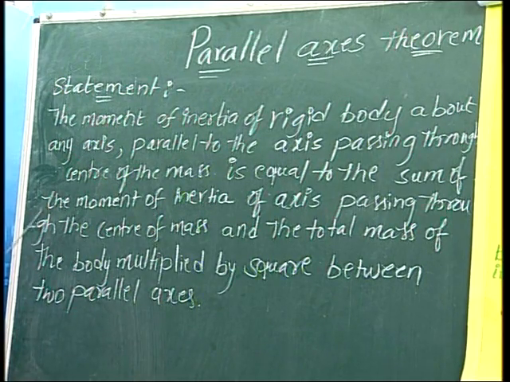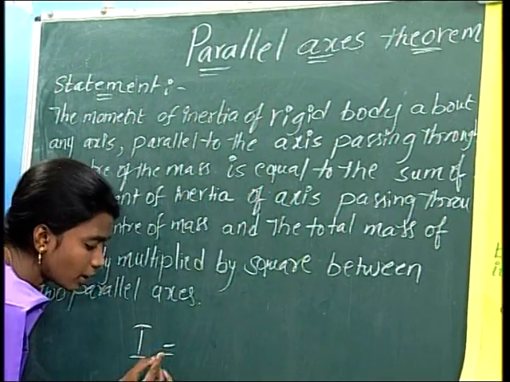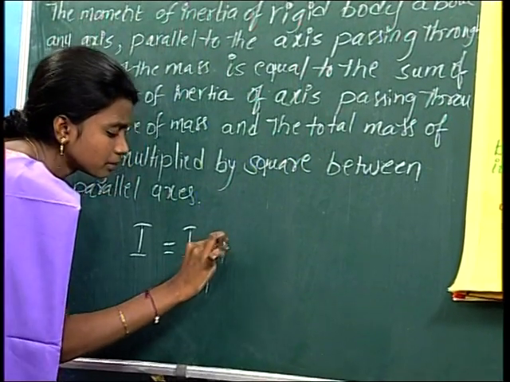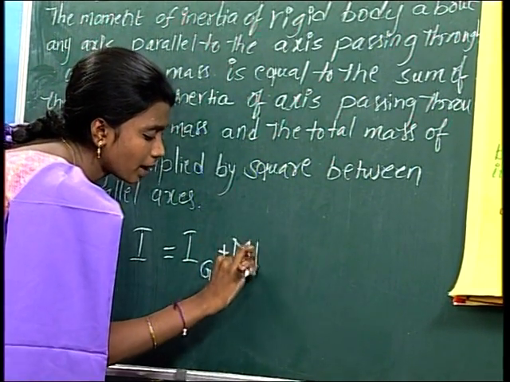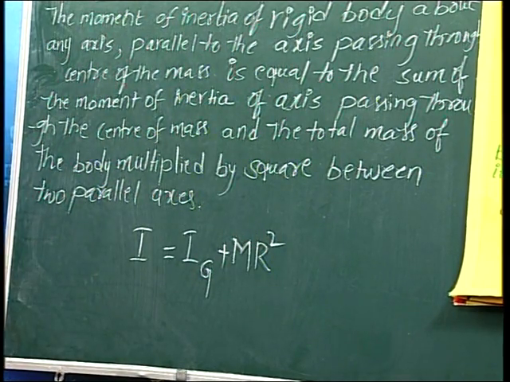This is the statement of this theorem. This theorem is mathematically expressed as I equal to Ic plus mr square. This is the mathematical expression for this statement.